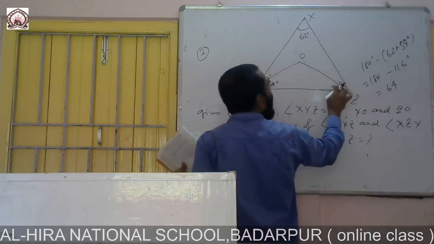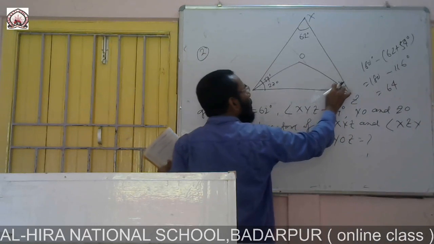And since 64 is bisected, this will be 32 and this will be 32.